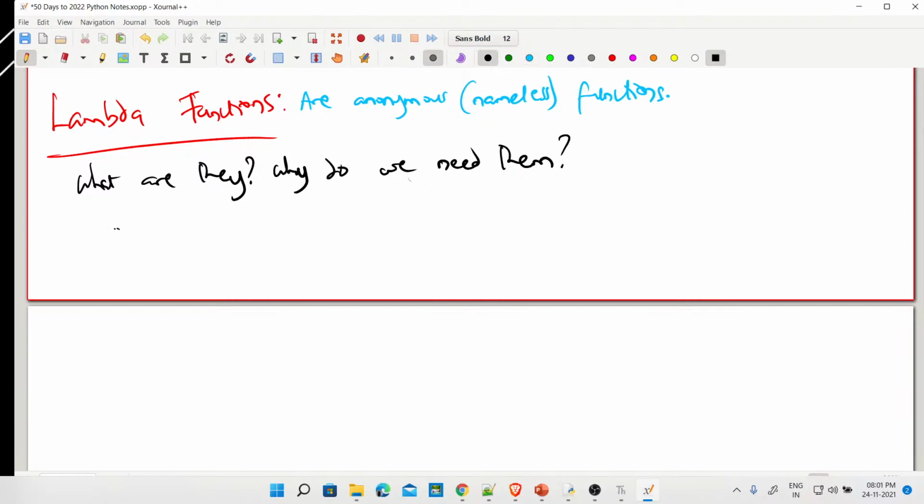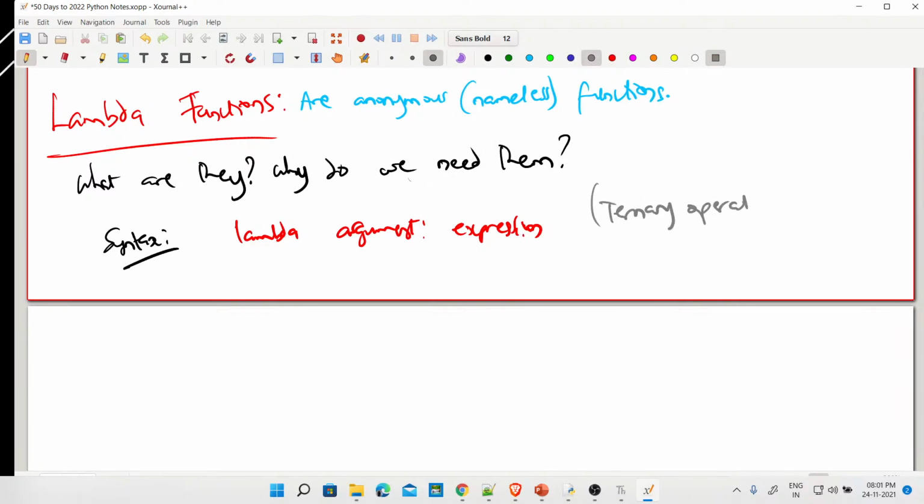The syntax is a little funny. You use the keyword lambda, then some arguments, and then an expression which it evaluates to. Is this looking like the ternary operator? Similar to the ternary operator, right? You use multiple if statements in one go. No problem, guys, let's just see an example. Remember, the keyword lambda must be there.